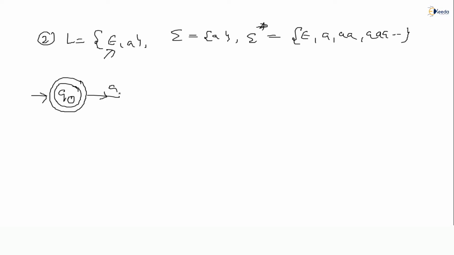Then if a single A comes, I send it to the second state, that is Q1, so that must be accepted. I'll make Q1 also a final state. If a second A comes, that must be rejected.